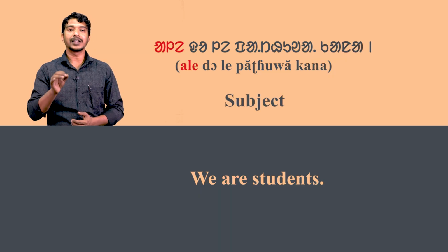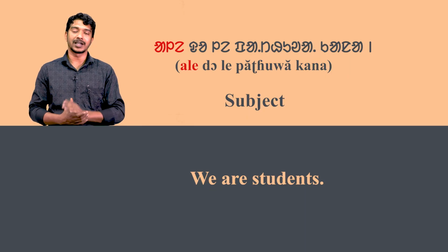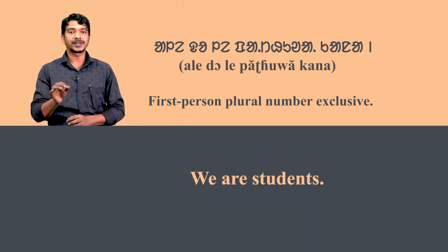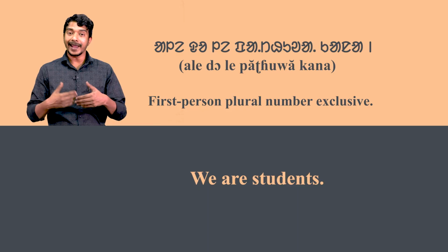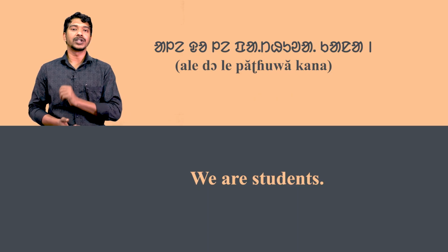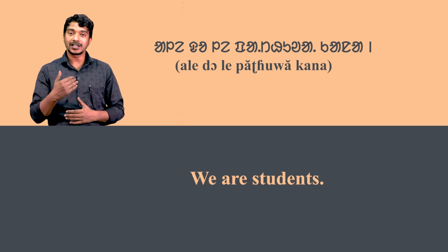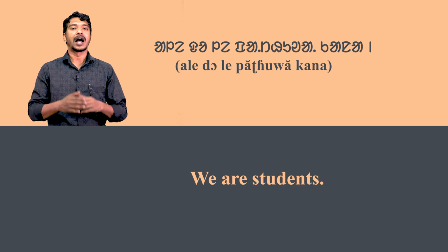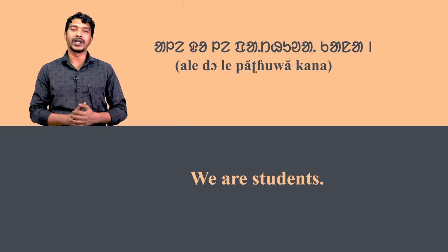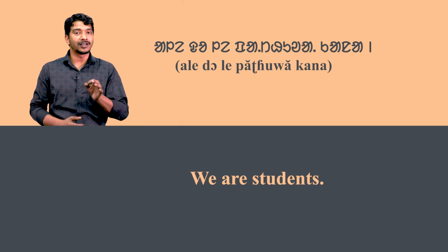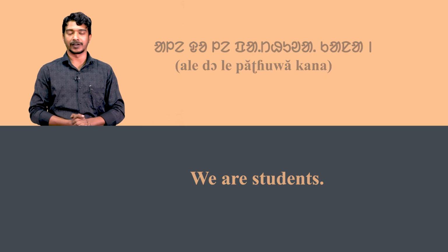Here ale is the subject in the sentence. It is a first person plural number exclusive. According to Santali grammar, there are two forms of the first person plural number. Ale is used when the listener is not included with the speaker.